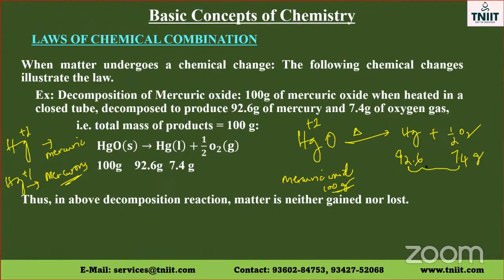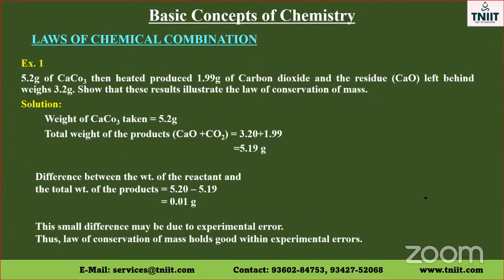After the reaction, you can see the sum of the mass is also 100 grams. Thus, in the above decomposition reaction, matter is neither gained nor lost. The weight remains the same before and after the reaction. This is an illustration of the law of conservation of mass during chemical change.